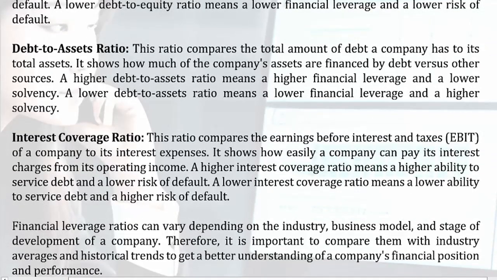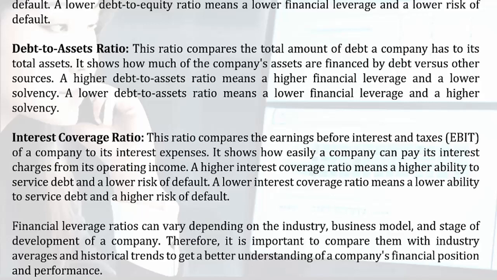Debt-to-assets ratio. This ratio compares the total amount of debt a company has to its total assets. It shows how much of the company's assets are financed by debt versus other sources. A higher debt-to-assets ratio means a higher financial leverage and a lower solvency. A lower debt-to-assets ratio means a lower financial leverage and a higher solvency.